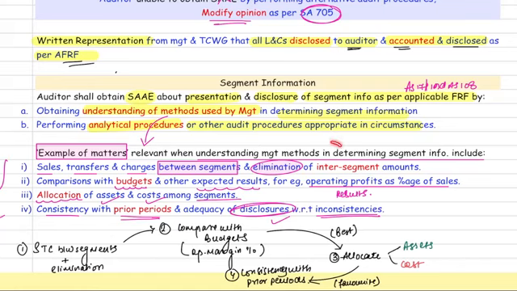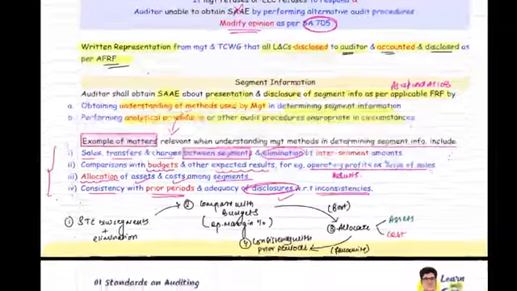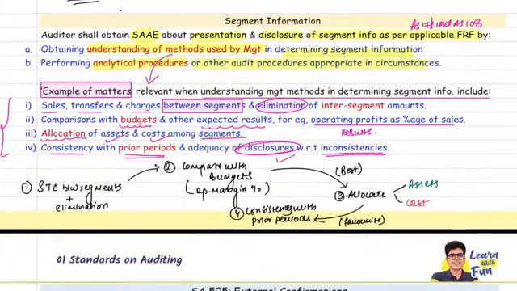Now, sir, when I am understanding management methods, what are the matters I can consider? So first thing I already told you, if there are any sales, transfers or charges between the segments, inter-segment, you need to eliminate them. Second thing is, you can compare the segment results with the budgets or other expected results, for example, operating profit as a percentage of sales.